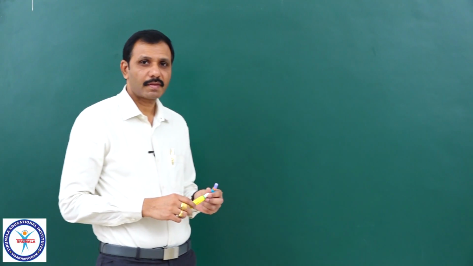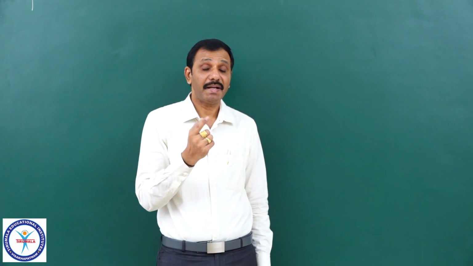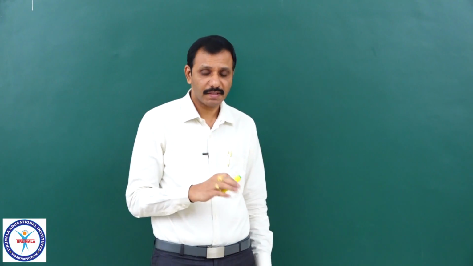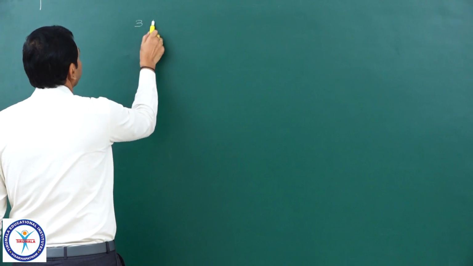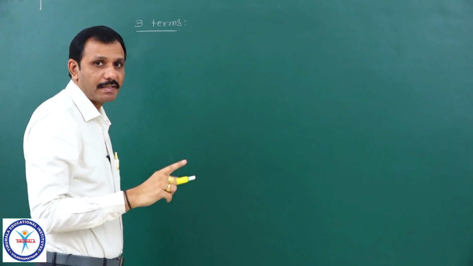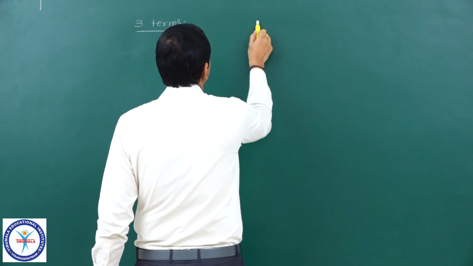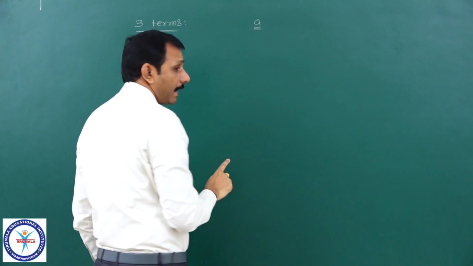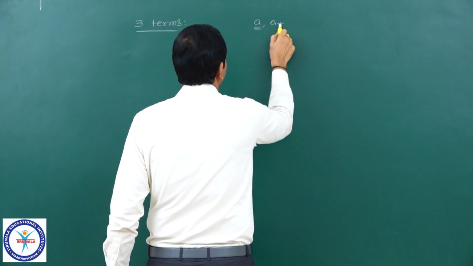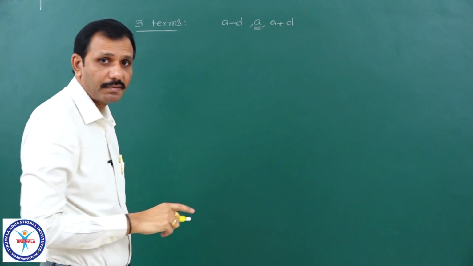Look here, sometimes it may be required to choose terms of an AP. What is the convenient way to choose the terms? If I want to choose 3 terms, because 3 terms means the number of terms is odd, a middle term will be there. That middle term I will take as A, because these 3 terms are in AP. To the right of this, with common difference D, I will take A plus D, and before this it will become A minus D. These are the 3 terms.